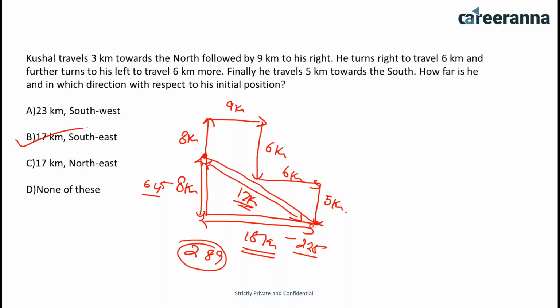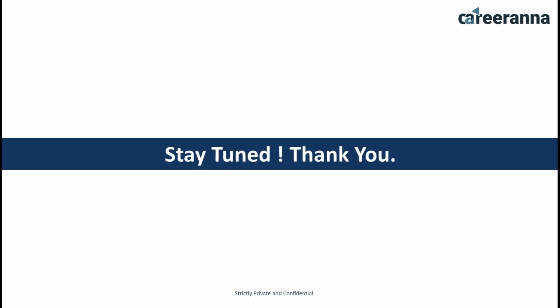So these are the questions in which we discussed how you are going to solve questions on directions. We also discussed some questions in which we compare the initial and the final position and calculate the distance. Please also keep in mind whether the question is asking for the total distance or the shortest distance. This is one of the important things. Mostly they ask for the shortest distance, that is the distance between the initial and the final point. For that you have to learn the squares from 1 to 20, and that will help you.